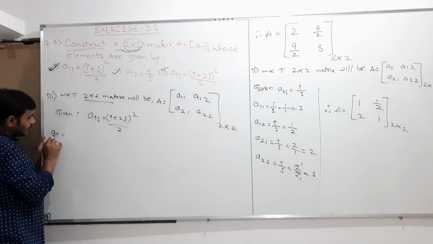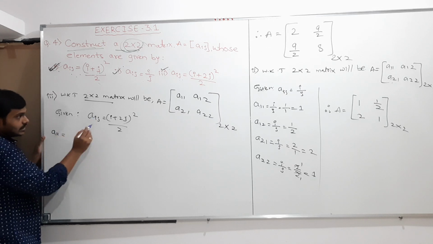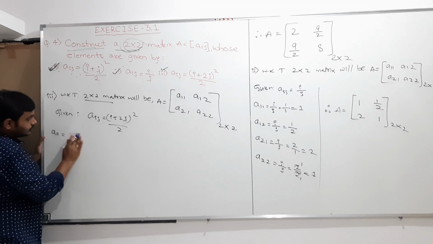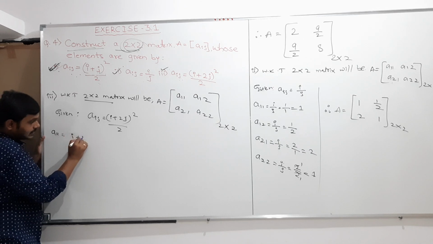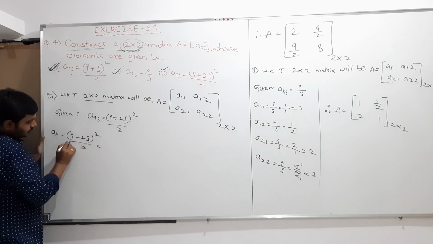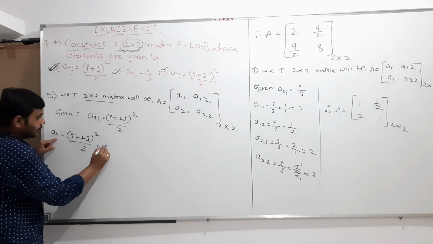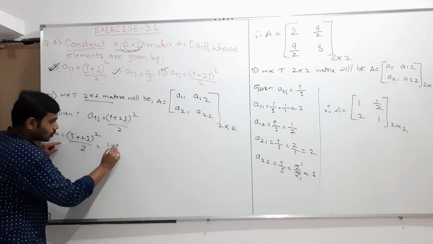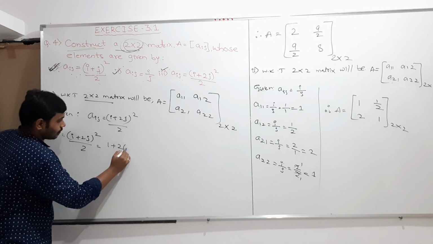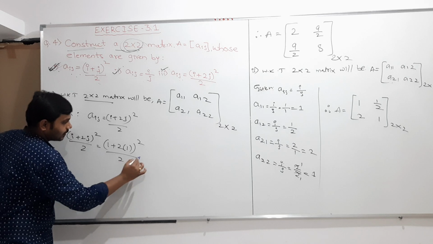take here i value as 1, j value as 1, and substitute in this. So (i plus 2j) whole square, whole divided by 2, and i value as 1 plus 2 into j value as 1, whole square, whole divided by 2.